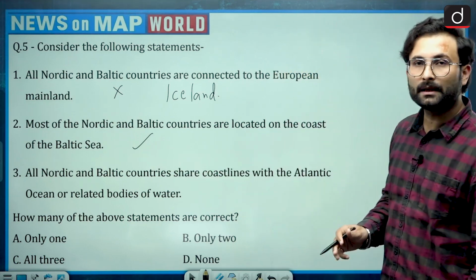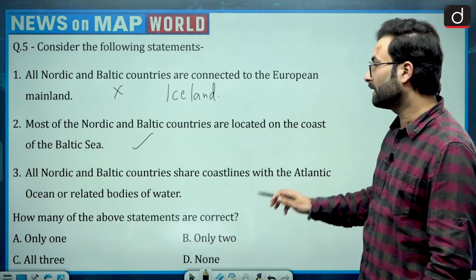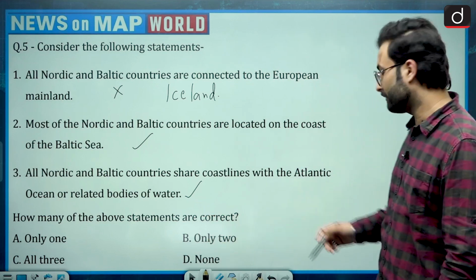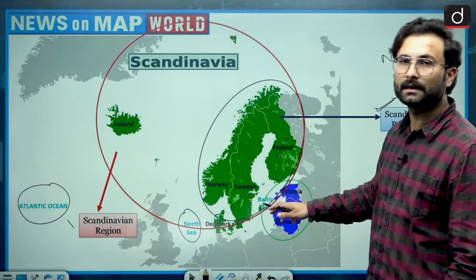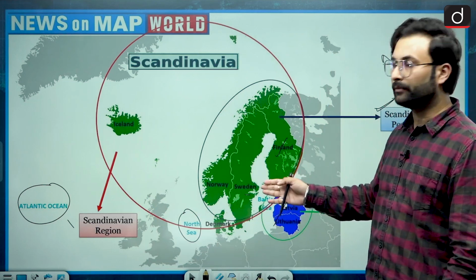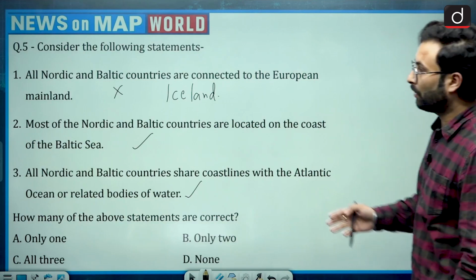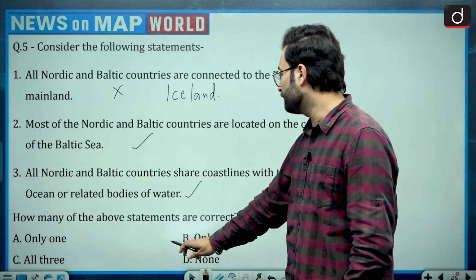Statement number 3: all Nordic and Baltic countries share a coastline with the Atlantic Ocean or related water bodies. This statement is correct because this is an extended version of the Atlantic: the North Sea, and then the Baltic Sea. This is the extended area of the Atlantic Ocean only. So only statements 2 and 3 are correct, and the answer would be B.